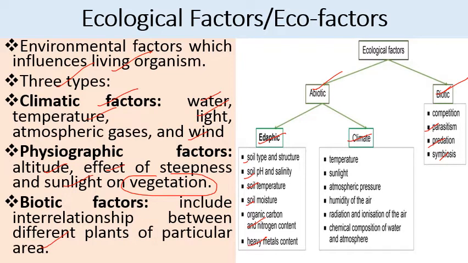Climatic factors include temperature, sunlight, atmospheric pressure, humidity of air, radiation and ionization of air, then chemical composition of water and atmosphere. So these all factors influence the living organism, and these are considered as environmental factors or eco-factors.